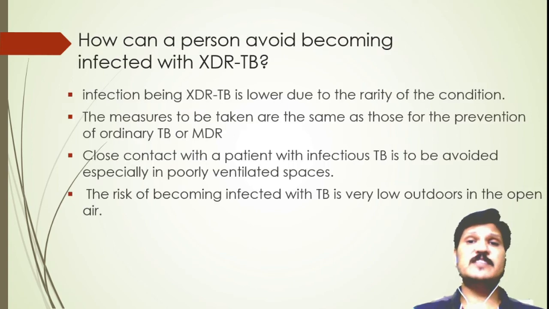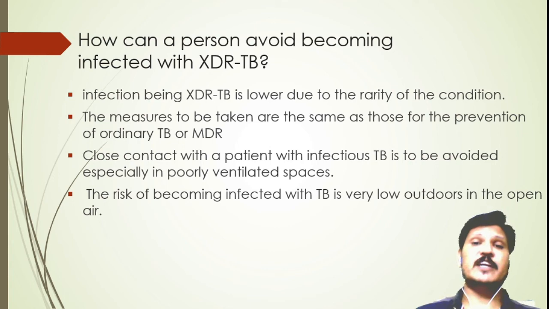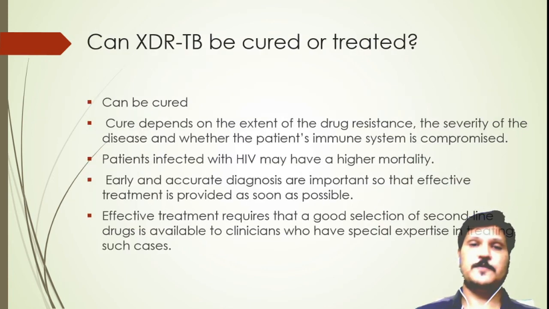How can a person avoid becoming infected with XDR-TB? The risk of being infected with XDR-TB is lower due to the rarity of the condition, but the problem is its treatment. The measures to be taken are the same as those for the prevention of ordinary TB or MDR-TB. Close contact with a patient with infectious TB is to be avoided, especially in poorly ventilated spaces. The risk of becoming infected with TB is very low in outdoor conditions.